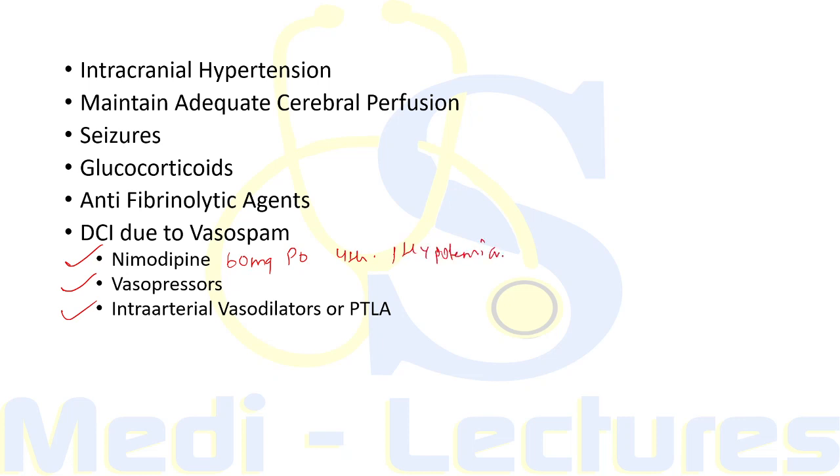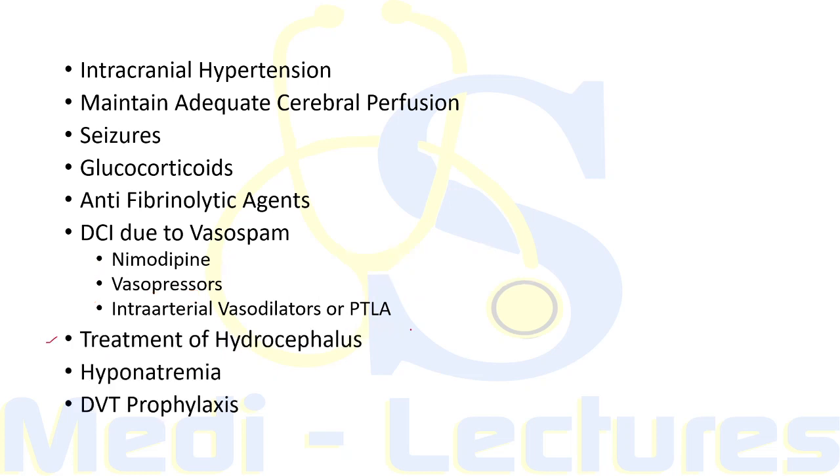If profound hypotension develops in a patient of vasospasm, it can worsen the cerebral ischemia and therefore increase the mortality and morbidity. So, in such patients, we can use vasopressors like phenylephrine or norepinephrine, or we can also give plasma volume expansion. We can increase the volume of such patients to prevent the vasospasm. Alternatively, intra-arterial vasodilators or percutaneous transluminal angioplasty can be done.